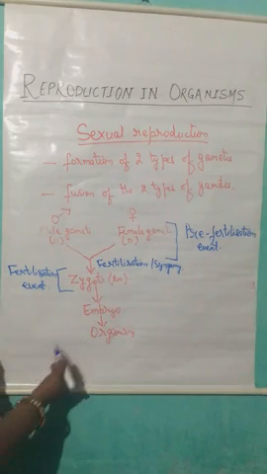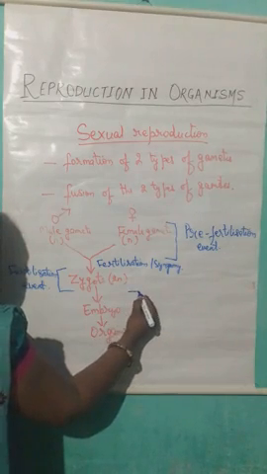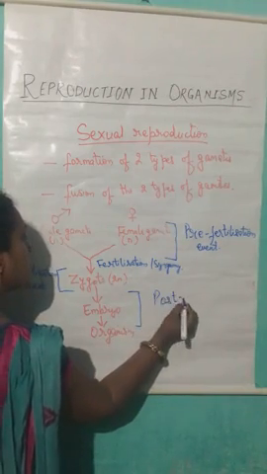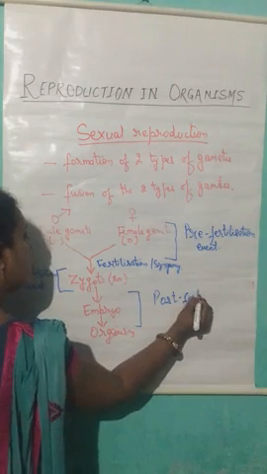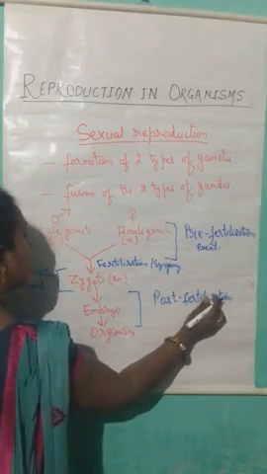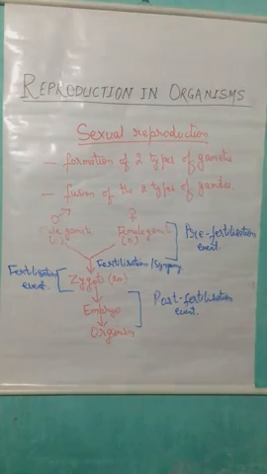And all these events which take place after the formation of the zygote are known as the post-fertilization event. Hence, the whole event is divided into three parts: pre-fertilization event, fertilization event, and post-fertilization event.